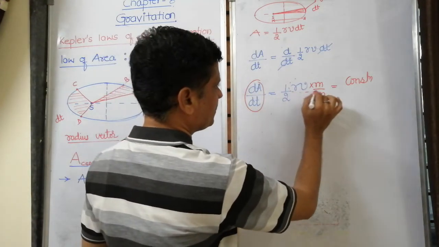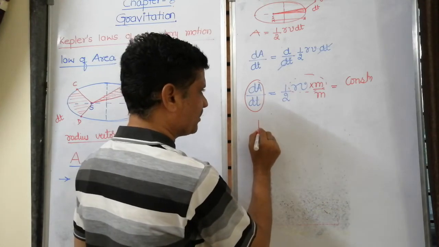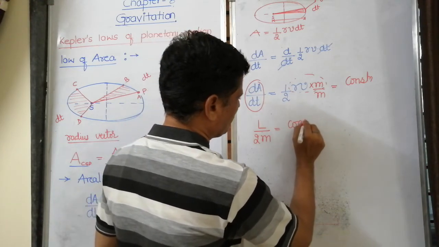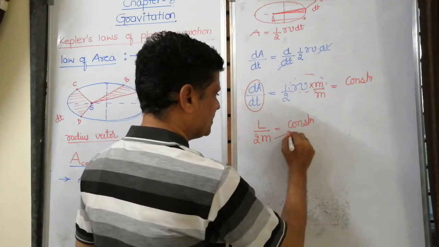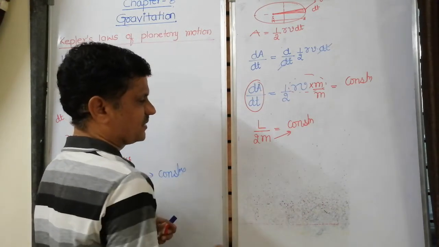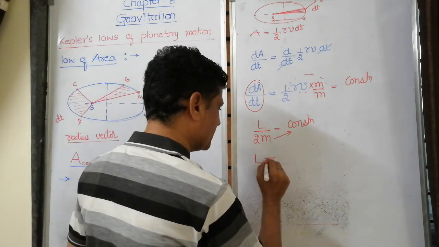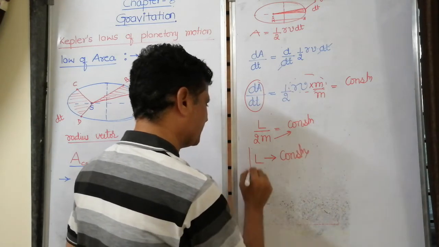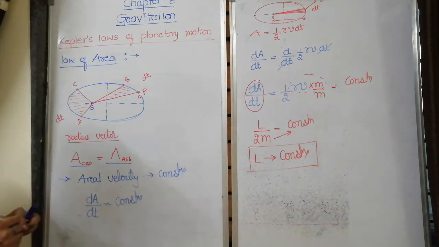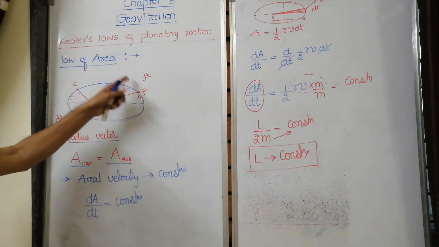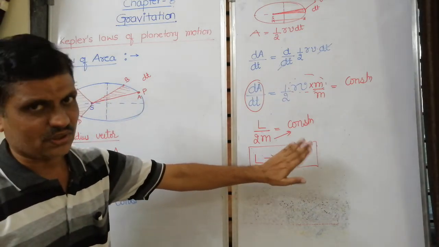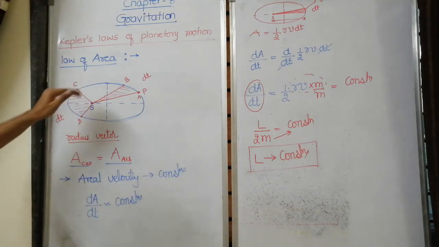This is nothing but mvr, the angular momentum, divided by 2m, equal to constant. Because the mass of the planet remains constant, the final conclusion is that angular momentum remains constant. Hence, while the planet is revolving around the sun, its angular momentum remains constant. This is our second law, the law of area.